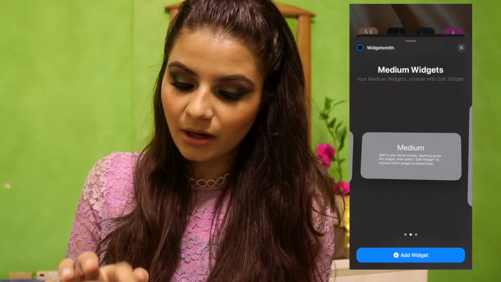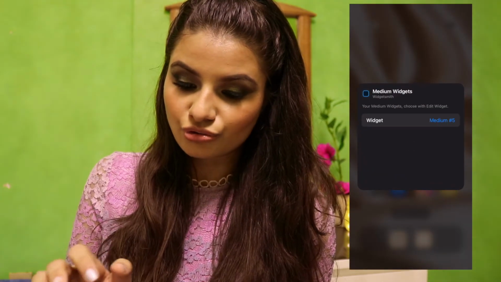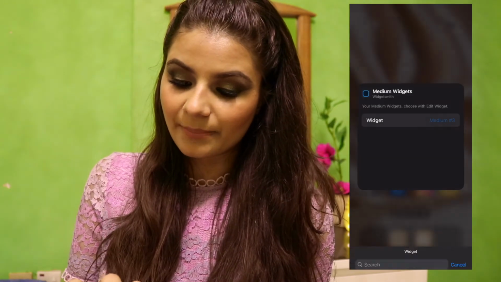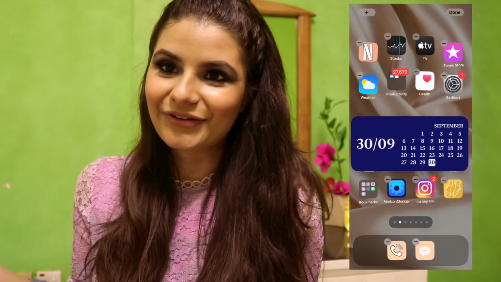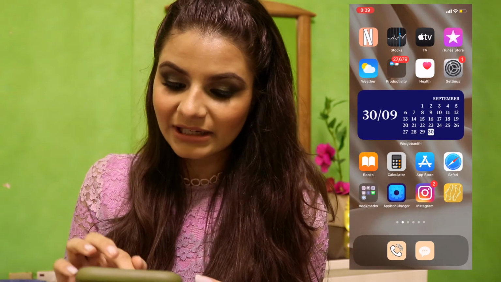And then just check the number of the calendar that you wanted to choose. For example, if it's medium 4, then let it be medium 4, or whatever you've created. For example, medium 3 has the image, then you can do medium 3, and here you go. You have the big calendar, which you can also put in the middle area.